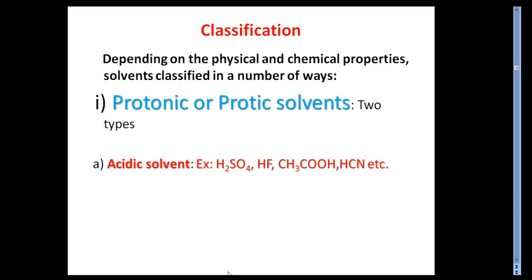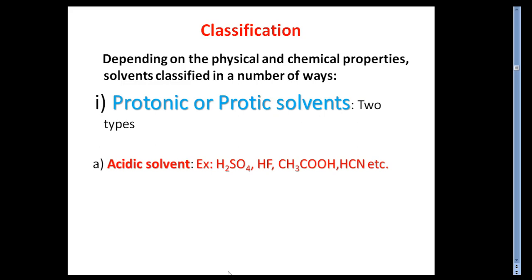So in ionizing and non-ionizing, polar and non-polar, we will see a number of categories of solvents. We will distinguish the polar and non-polar, and on that basis we classify the solvents in a number of ways.